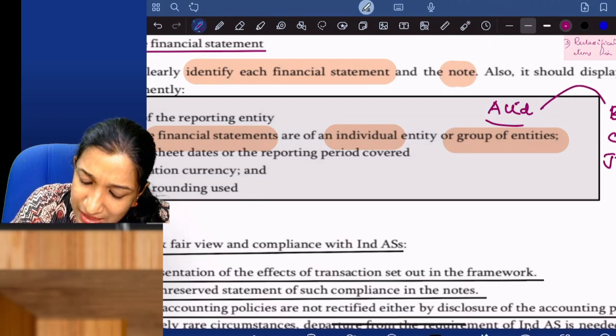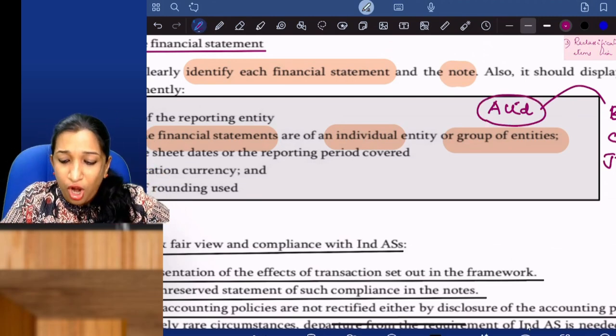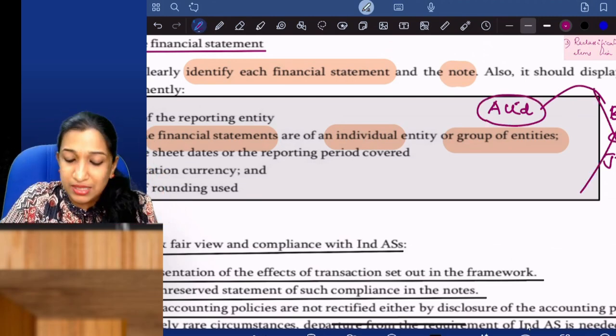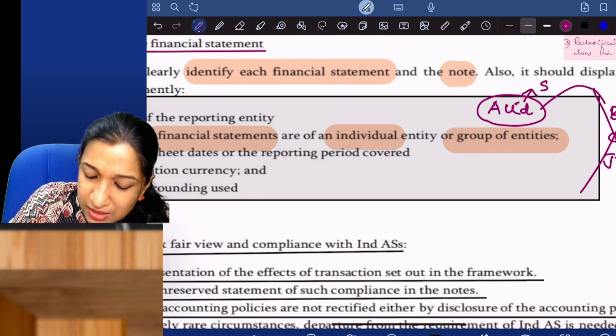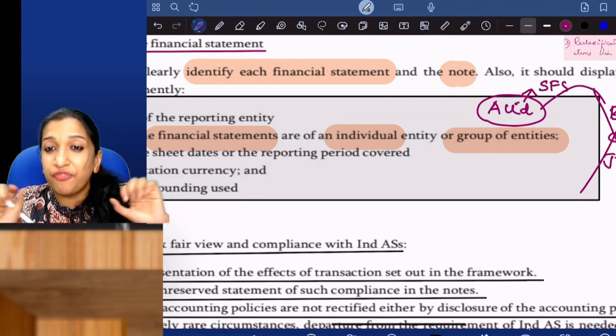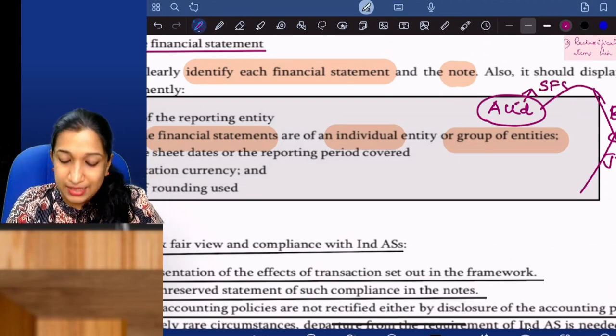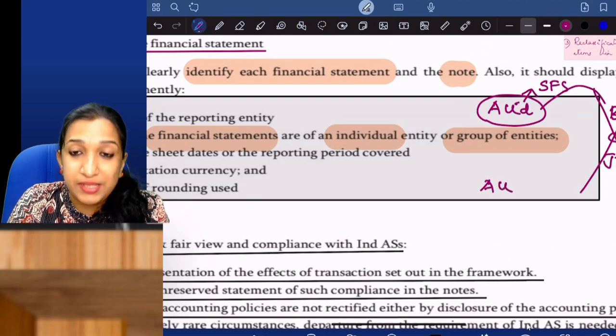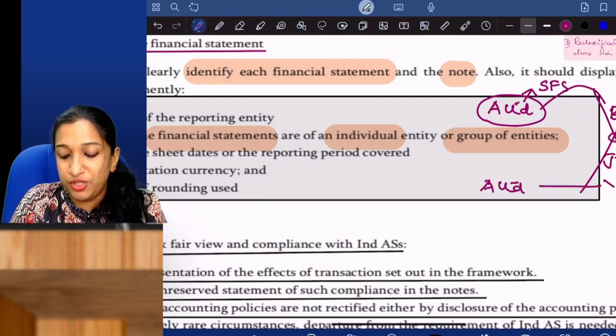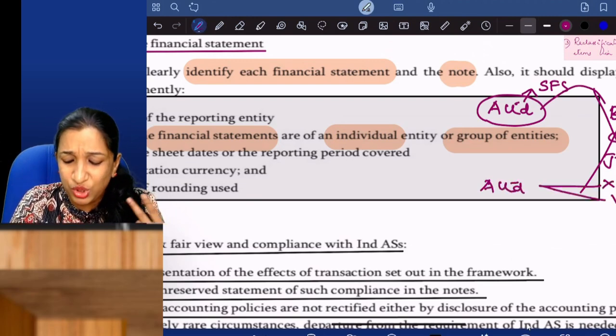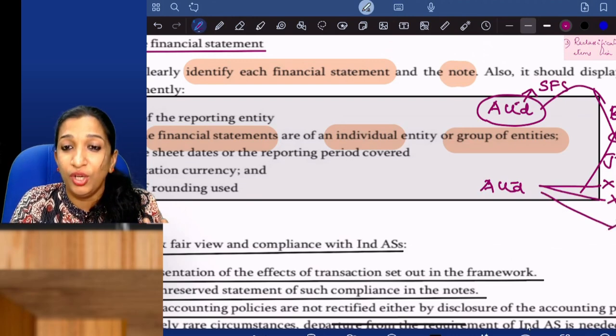And if A Limited is independently preparing, not consolidating, the financial statements, then A Limited's financial statements are called separate financial statements. Now suppose A Limited does not have a subsidiary, an associate or a joint venture.